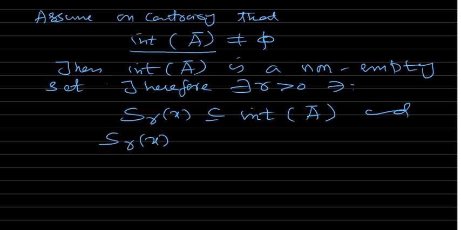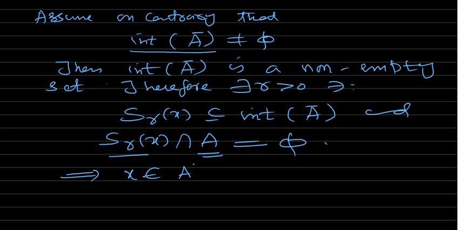SRX intersection A is disjoint. So that means we have a sphere with center at X such that the sphere does not intersect A, which means that X is not a limit point of A. X is not in A derived. So this X is not in the A derived set, okay?